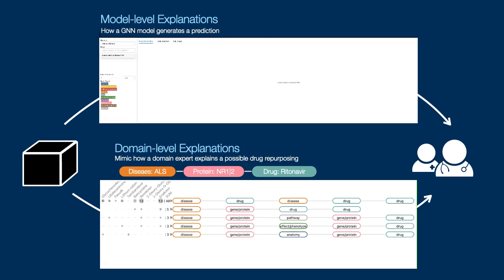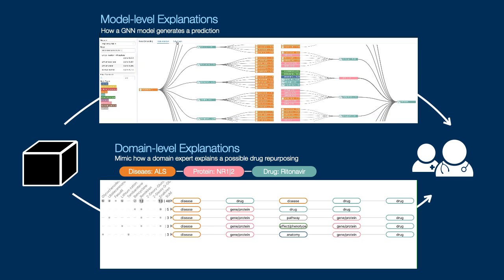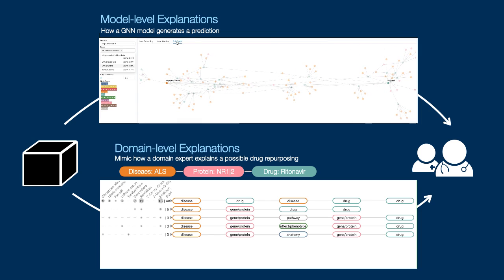To help users better understand and engage with deep drug repurposing, we construct and visualize two types of explanations: model-level explanation and domain-level explanation. Model-level explanation tries to explain how a GNN model generates a certain prediction. Once a disease is selected, the embedding of all drugs are projected into a 2D view and the predictions are highlighted. Users can also observe the hierarchical message passing and the subgraph of the drug-disease pair.